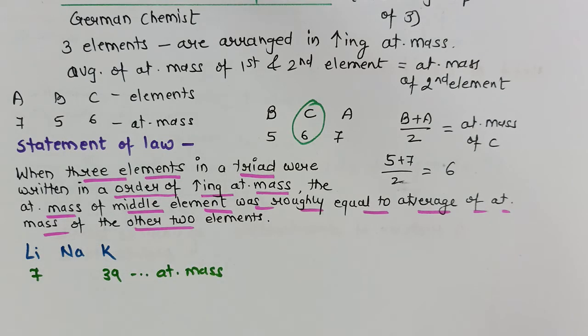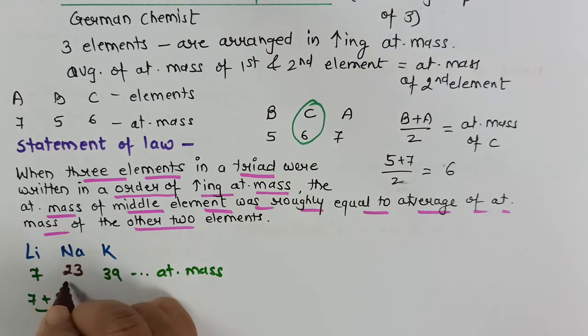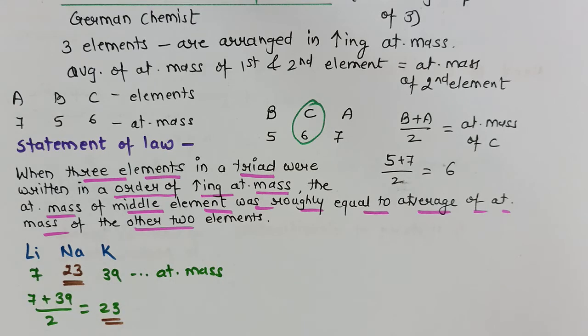Now if I calculate the average of these two, 7 plus 39 by 2, it comes to be 23. And we know that 23 is the atomic mass of sodium. So this answer matches, and therefore we will say lithium, sodium and potassium form a Dobereiner triad.